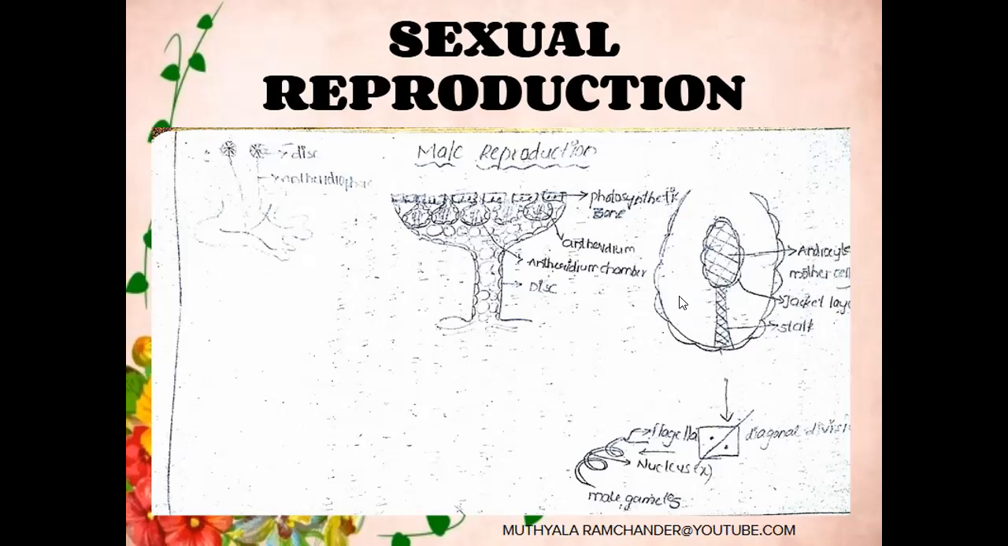They enter into the antheridial chamber. At the same time, the chamber is filled with rainwater. Here the male gametes are in motile condition because they have flagella. If the chambers are filled with rainwater, the male gametes freely swim in the rainwater to reach the archegonium for fertilization. This is the male reproduction of Marchantia.